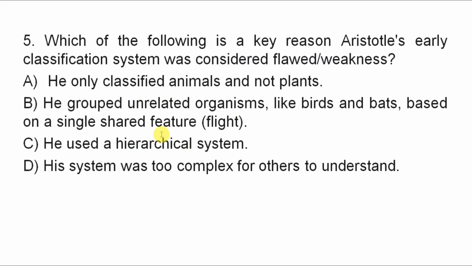C. He used a hierarchical system. D. His system was too complex for others to understand. Which one is the correct answer?